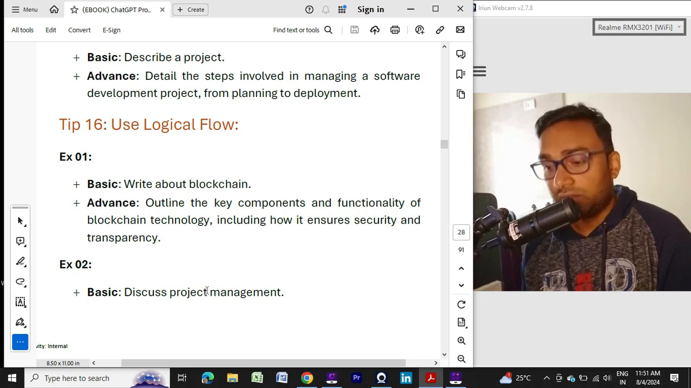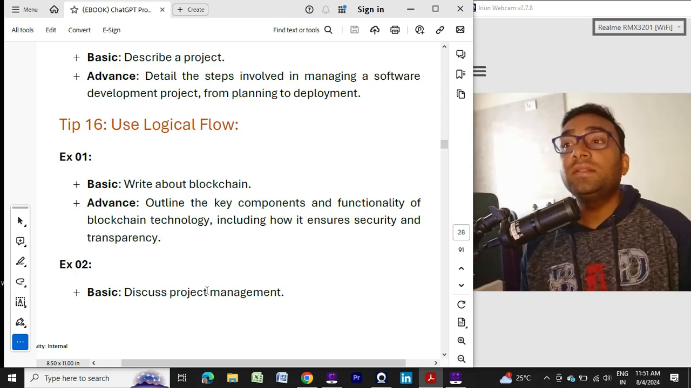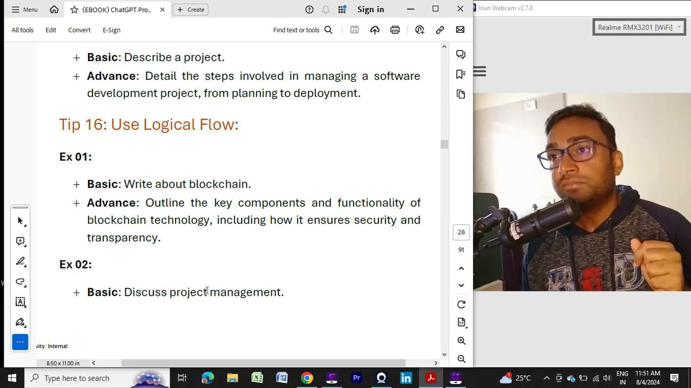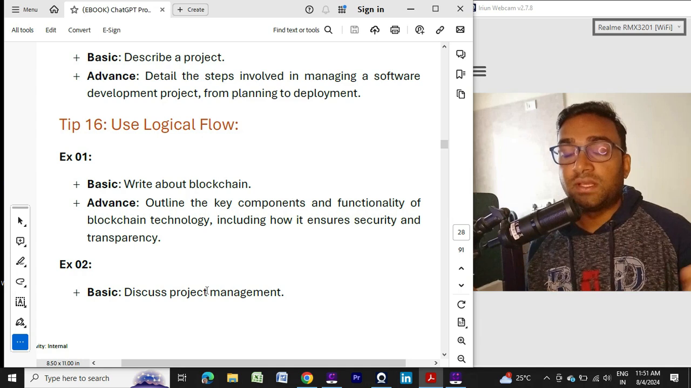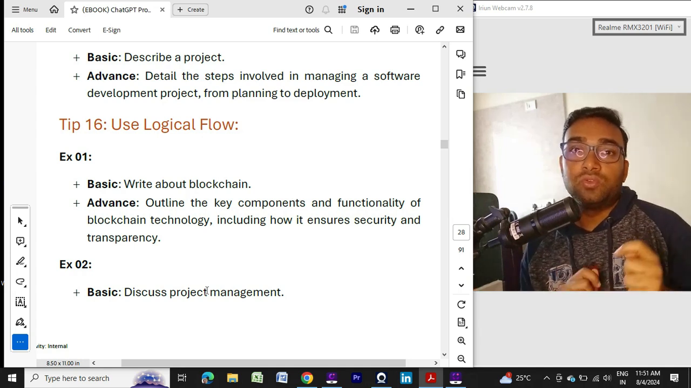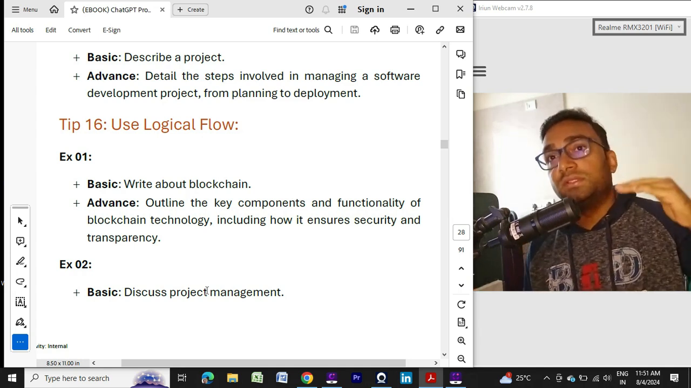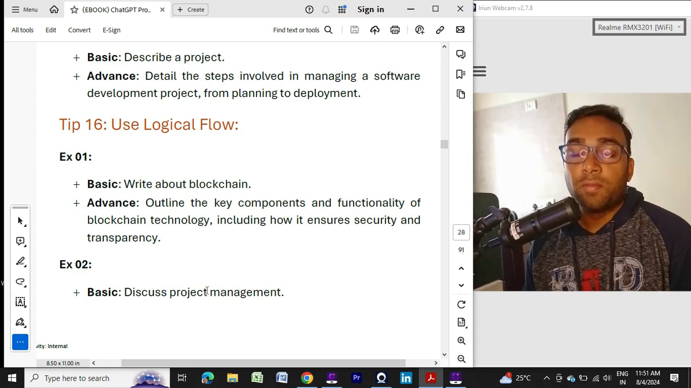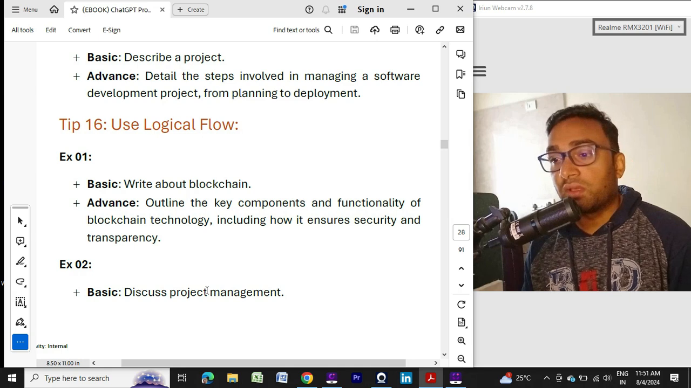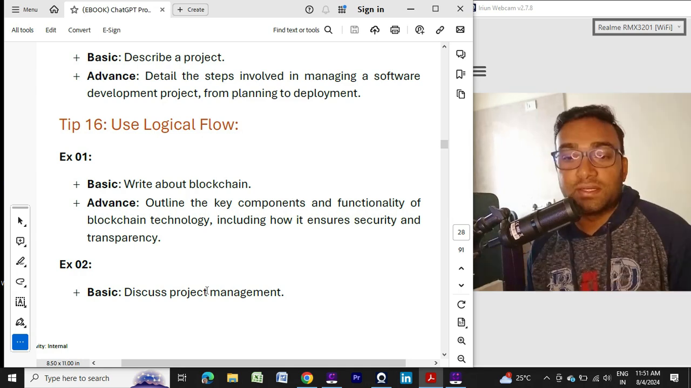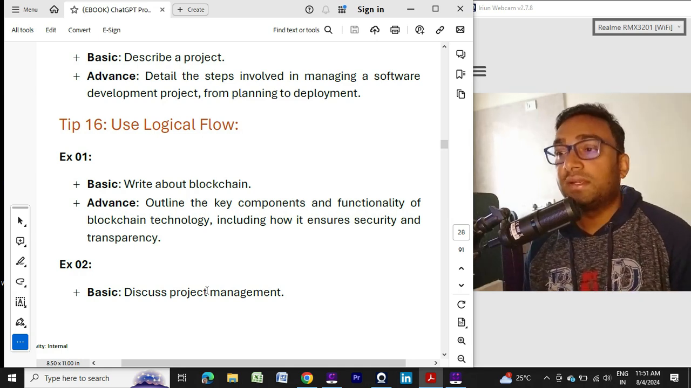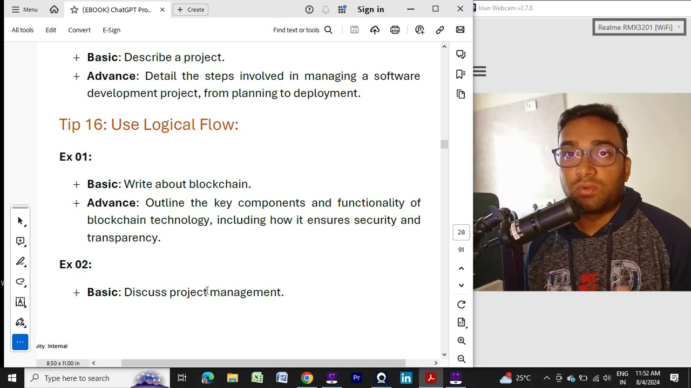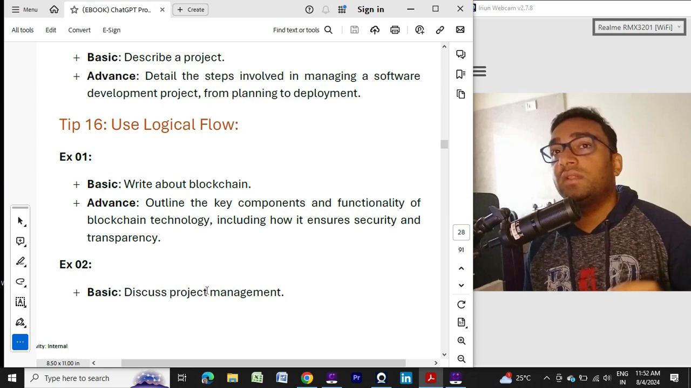So you are asking ChatGPT to outline the key components. Outline is a very strong keyword. Before creating something big, you need to draw the outline. Suppose you are going to write an ebook. You cannot create an entire 500-page or 200-page ebook in a single day, so you need to outline the ebook first, and then gradually you can create it.